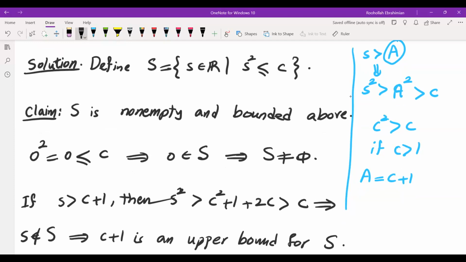Because everything more than C plus 1 does not belong to the set, which means everything in the set is less than or equal to C plus 1.